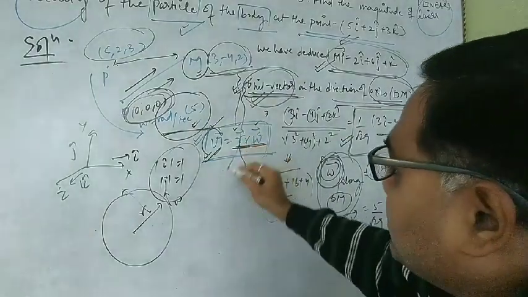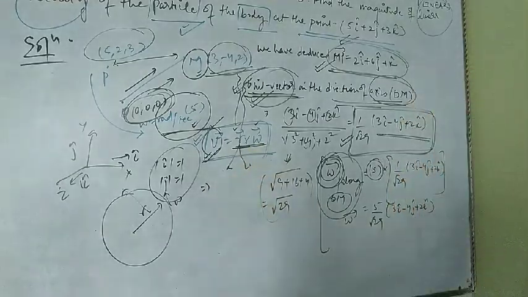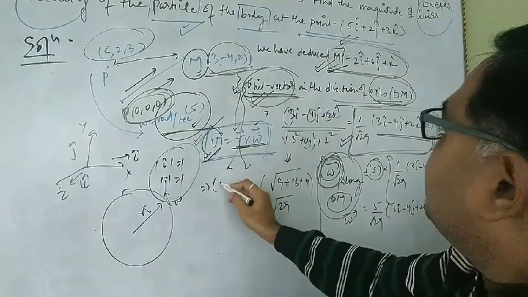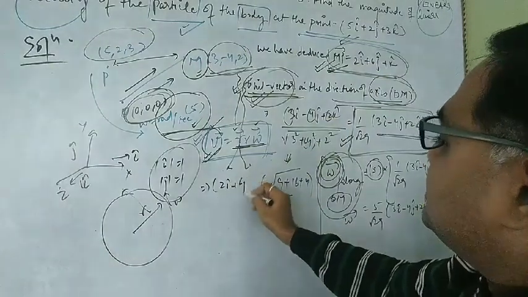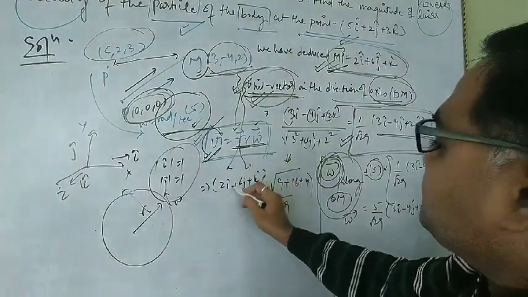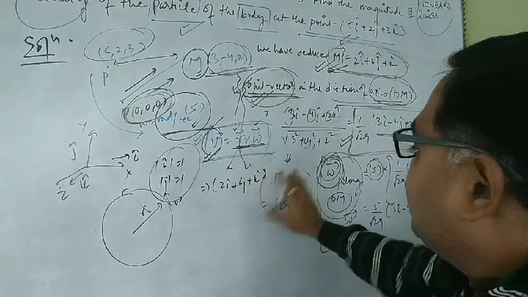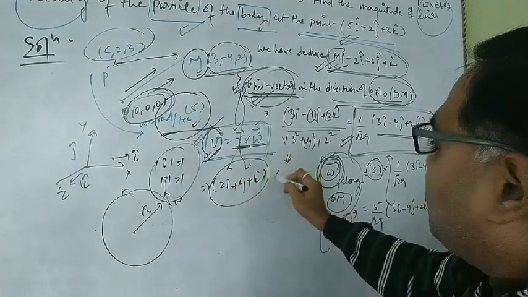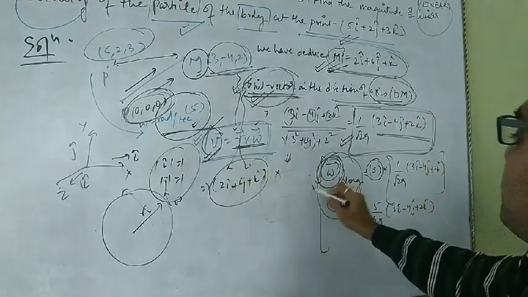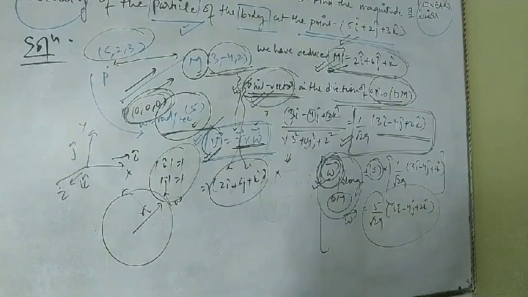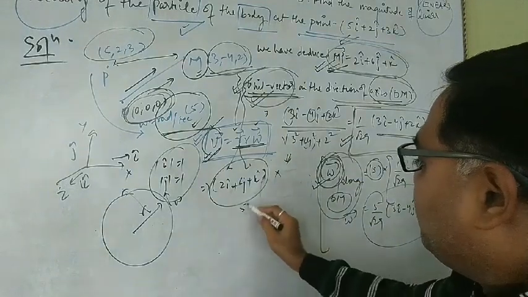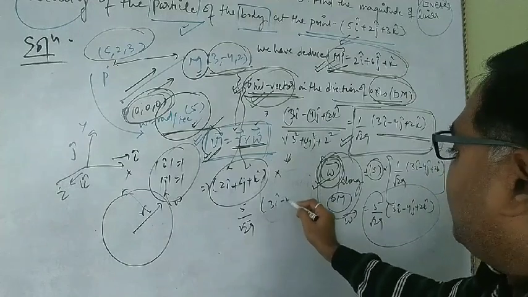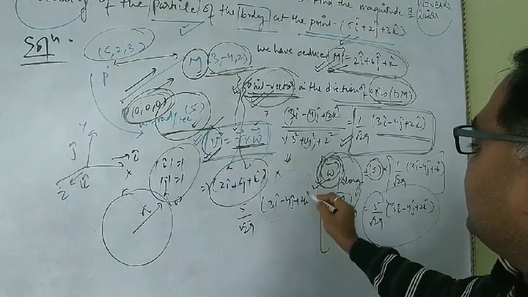Now what is r here? We have computed r. R is MP, that is 2i plus 6j plus k. That is our r. Cross, what is omega? Omega is calculated like this. This is our omega, multiplied by 5 by root 29, into 3i minus 4j plus 2k.